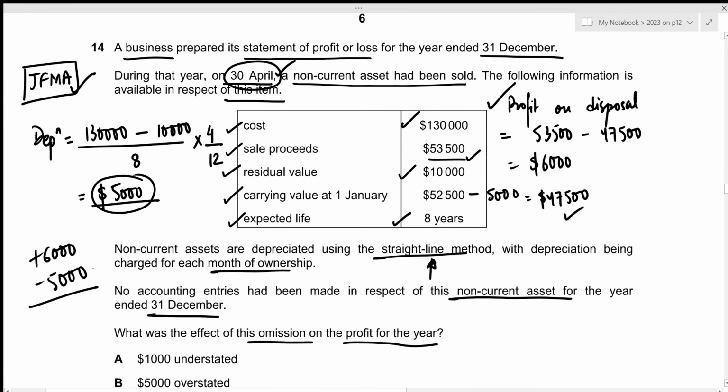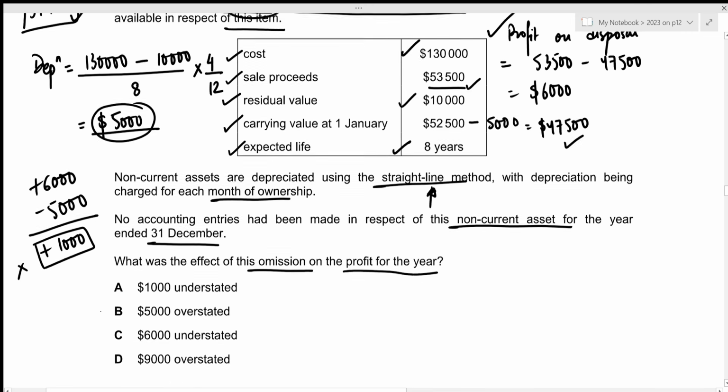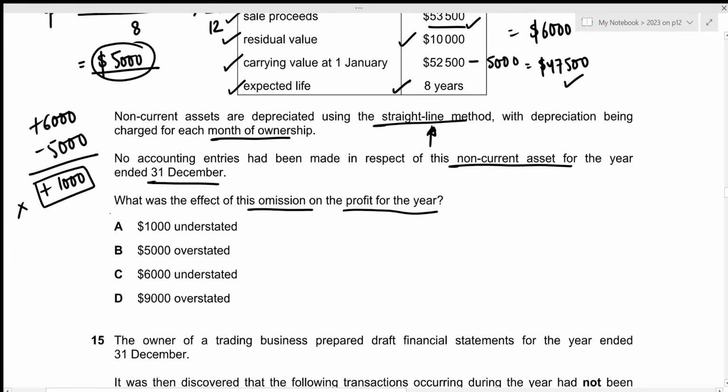So the total entry in our statement of profit or loss for this non-current asset would be positive 1,000. But we did not include it, which means that the profit of 1,000 would be understated. So that's the answer we're looking for, 1,000 understated, which is given in option A.